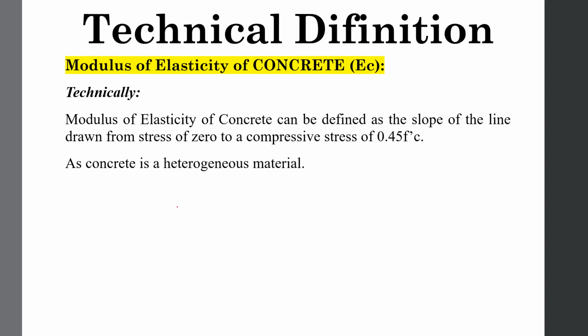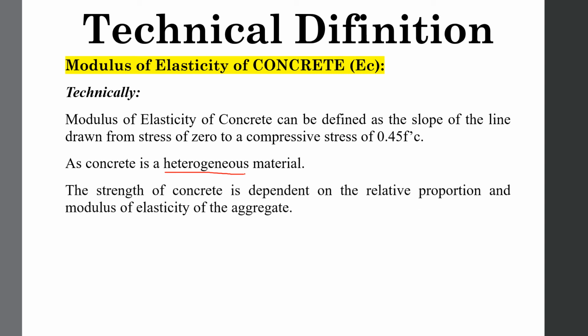As concrete is a homogeneous material, it will give a simple straight line, or a very short, instantaneous curvature in the stress strain curve. The strength of concrete is dependent upon the relative proportions and modulus of elasticity of the aggregate. Relative proportion means the proportion of concrete depends upon the amount of cement, the amount of sand, and the amount of coarse aggregate.